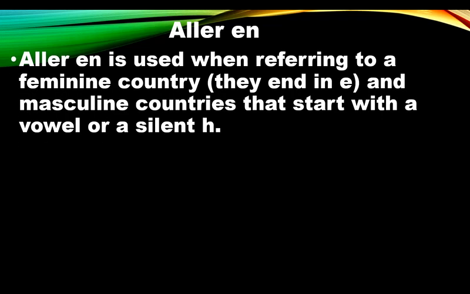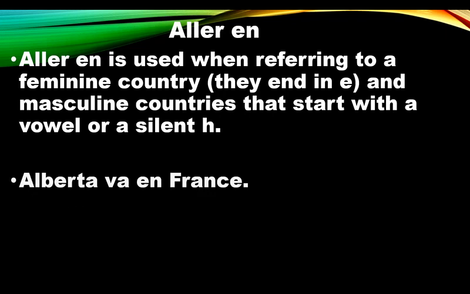Aller en. And this one is used for feminine countries. Feminine countries are countries that end in E. As I said earlier, we will learn it later again. And also masculine countries that start with a vowel or a silent H. When the country is a masculine country, but it starts with a vowel or a silent H, we use en again, aller en.